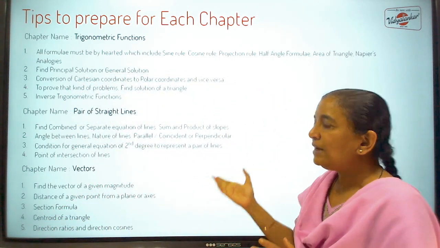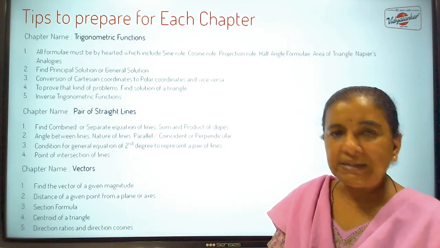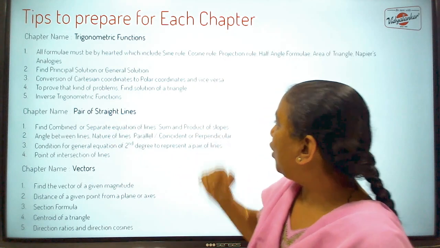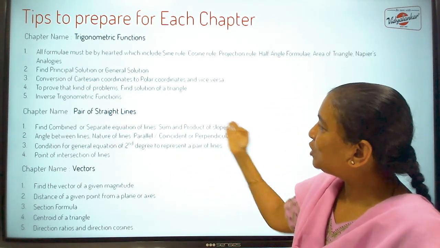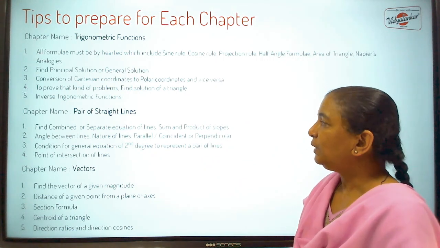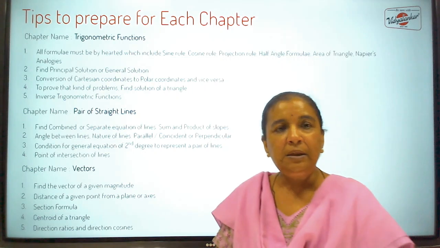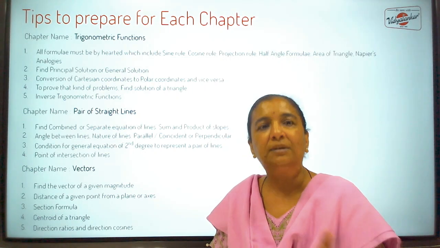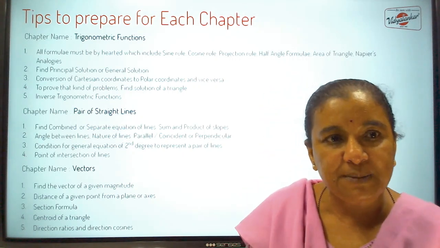Then there are various conditions given with relation to slopes of 2 lines, and you are asked to form a combined equation. They will tell you about sum of the slopes or product of the slopes. Then there is a formula for angle between 2 lines. That formula you should know, tan theta is equal to 2 into root of h square minus ab upon a plus b.